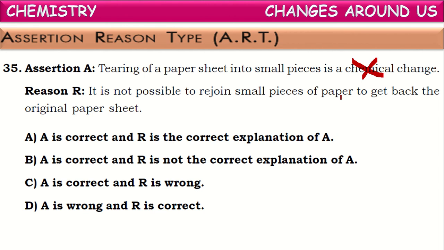Next is the reason. It is not possible to rejoin small pieces of paper to get back the original paper sheet. It is correct only. But it does not mean it is a chemical change. All physical changes may not be reversible. So tearing of paper is a physical change, but it is irreversible. So the reason is correct, the assertion is wrong. Here it is, assertion is wrong, reason is correct. This is the correct answer. Okay, next one.